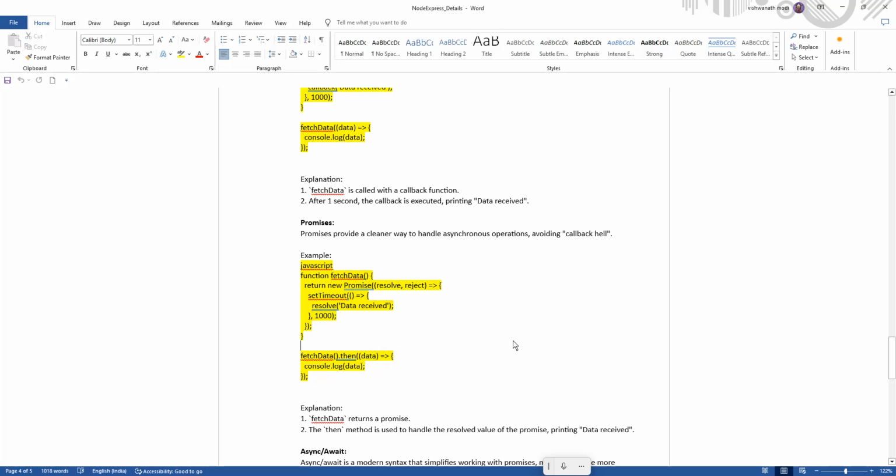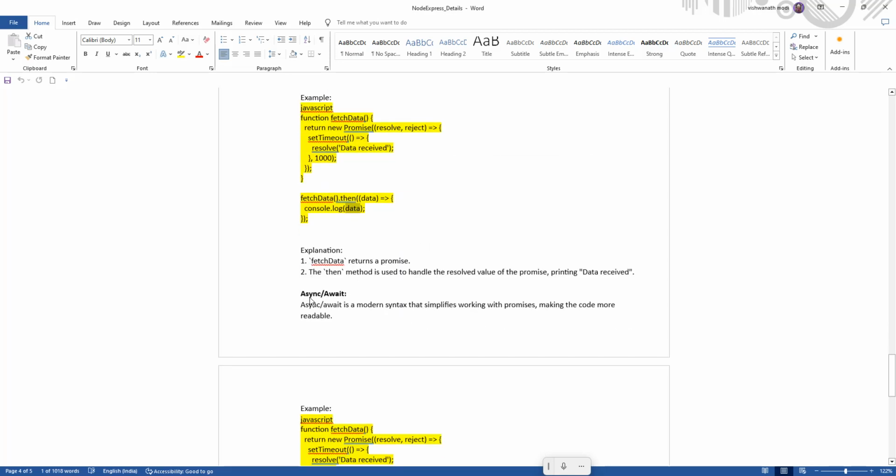Okay, so what is happening here? Fetch data is called immediately, so it is coming here and it is going to create a promise object. I want to call resolve with some parameter, but it is called after 1000 milliseconds, so it is printing the value after that. Again the return value will come, and that return value comes into the .then data. That data is going to be printed here. Okay, so this is called async promises.